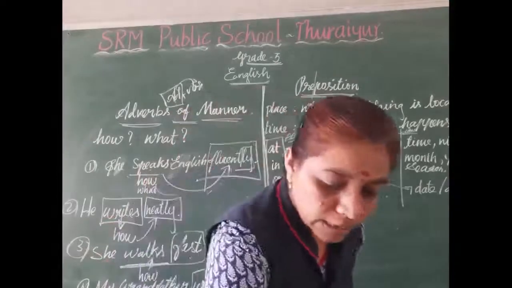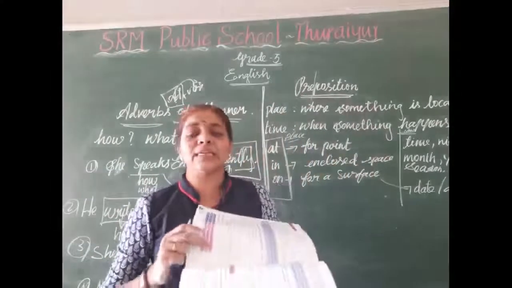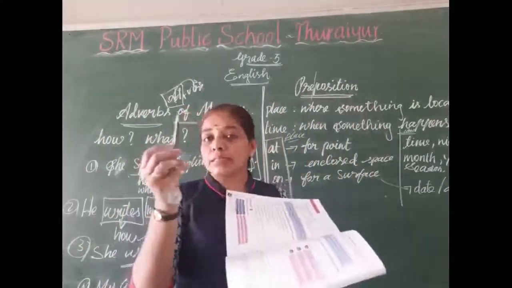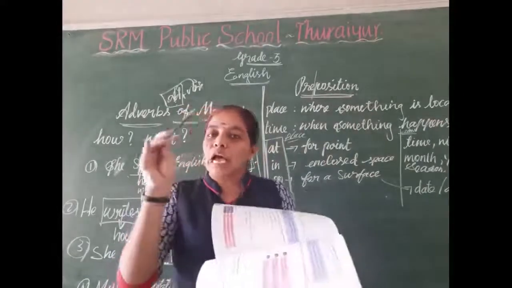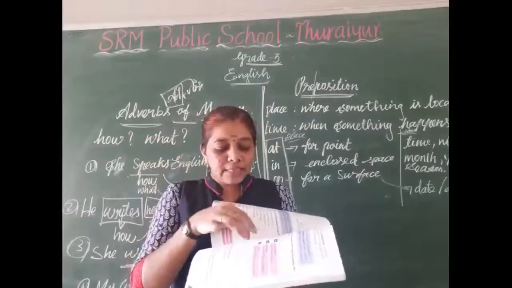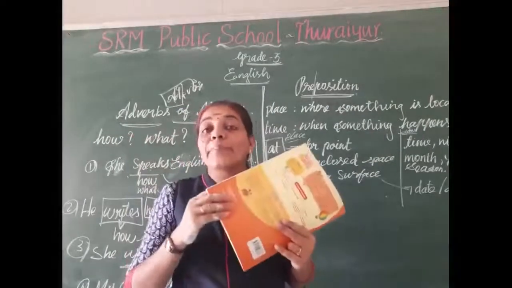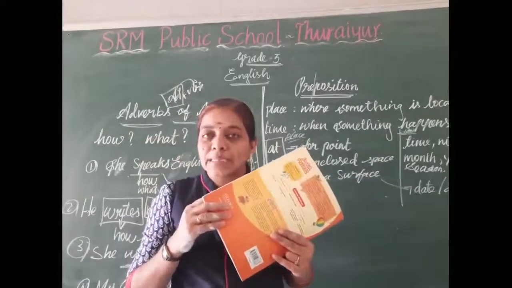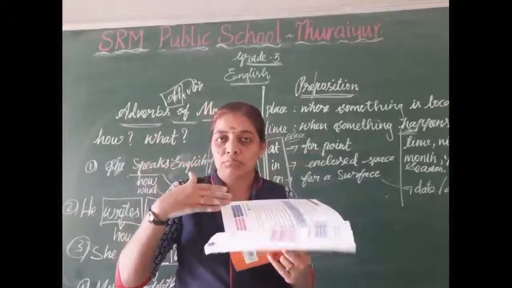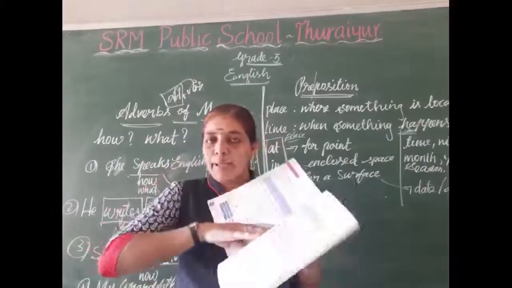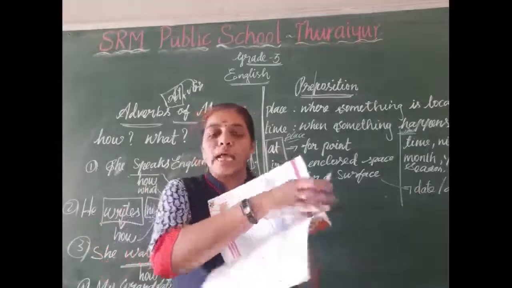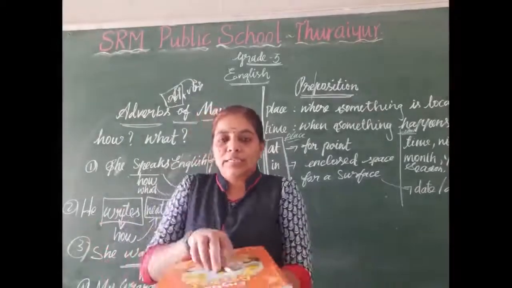Okay, now listen here. What is this pencil? What is this book? Now I am keeping the pencil here. Now tell me, where is the pencil now? It is in the book. It is enclosed by the book. So I am using in here. Now listen here.